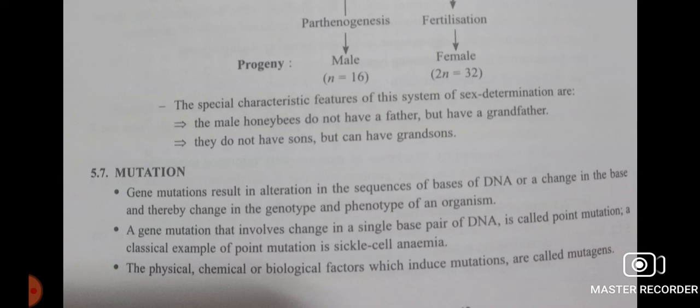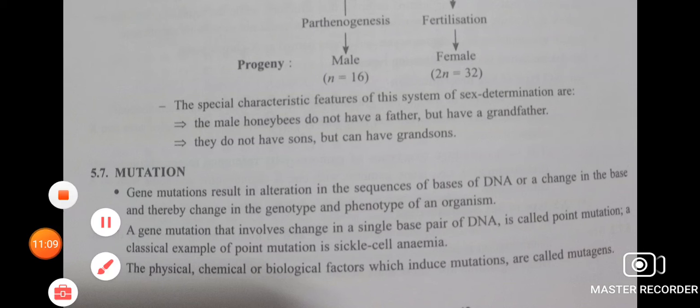Examples of point mutations are sickle cell anemia and hemophilia. What is happening here? A single base pair gets changed. This can be caused by various agents, which can be physical, chemical, or biological factors, and these agents which cause mutations are known as mutagens.